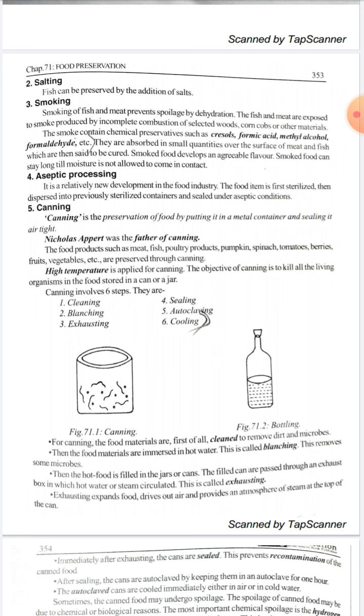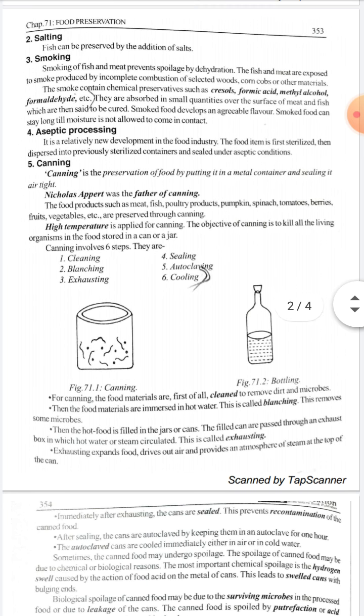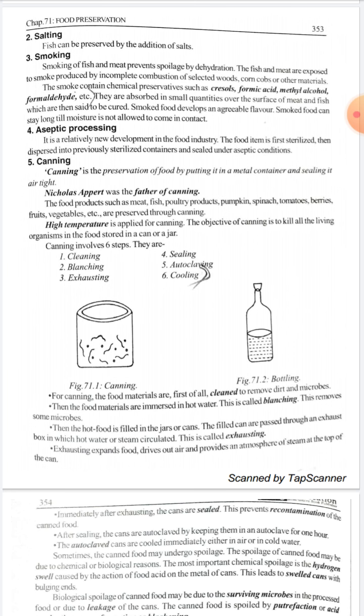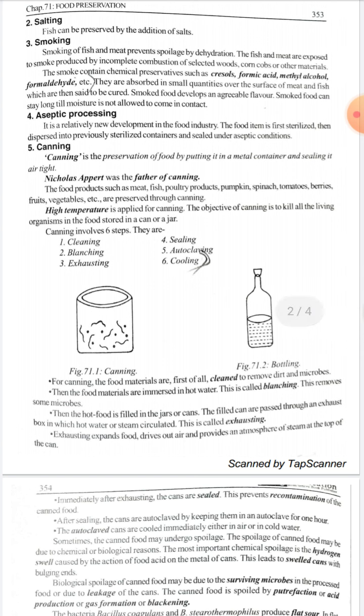Canning is the preservation of food by putting it in a metal container and sealing it airtight. Nicholas Appert was the father of canning. Food products such as meat, fish, poultry products, pumpkin, spinach, tomatoes, berries, fruits, and vegetables are preserved through canning.